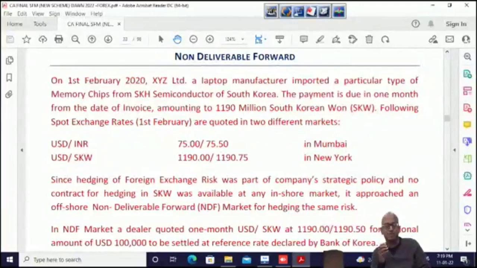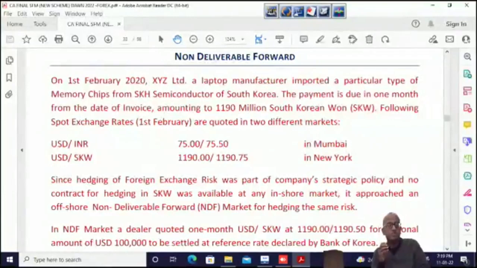So I was saying that we are given the rupee per dollar rate, and we are given the SKW per dollar rate. We have to find out the rupee per SKW rate. Obviously, we have to divide: rupee per dollar divided by SKW per dollar. And we need the ask rate. So 75.5 divided by 1190. Although I'm not going to do the division, because we don't need the spot rate. We have the payable after 1 month.